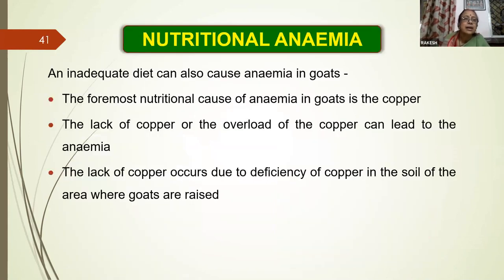Now, nutritional anemia: an inadequate diet can cause anemia in goats. The foremost nutritional cause of anemia in goats is copper. Lack of copper or an overload of copper can lead to anemia. The lack of copper occurs due to deficiency of copper in the soil where the goat farm is located, or it may also be due to molybdenum excess.